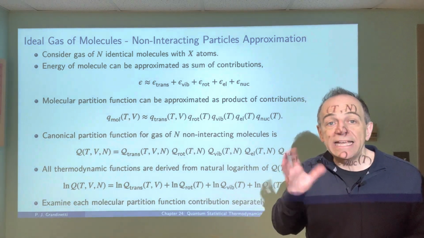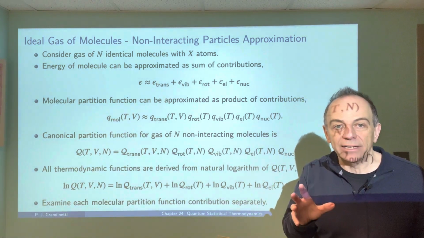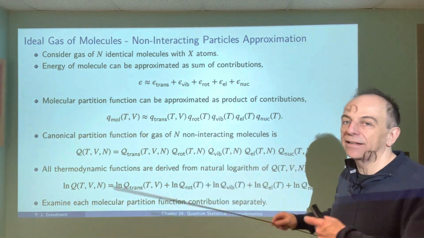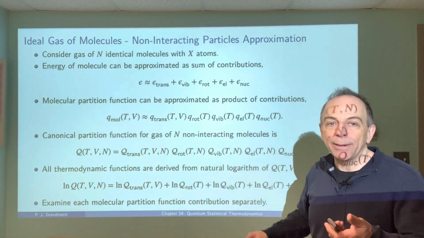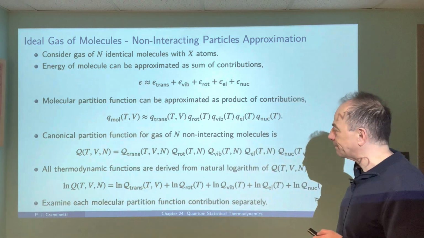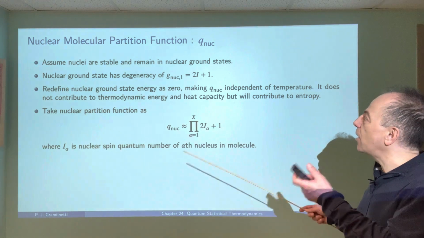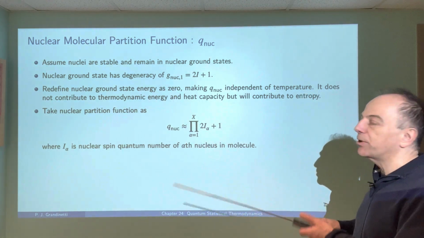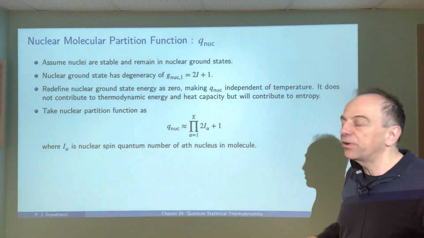So we can look at each of these contributions separately, and then when we're done, we can bring them all together to calculate the total thermodynamic property for that particular system. So let's just start with the nuclear partition function, just to show you how we would go about it for one of these, and then we'll continue with the rest of them.